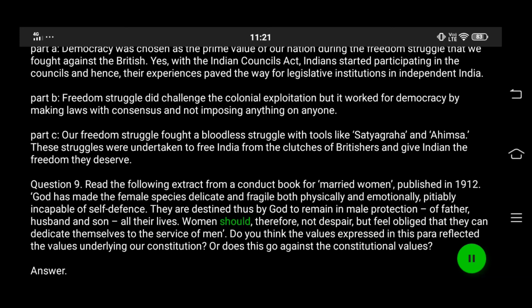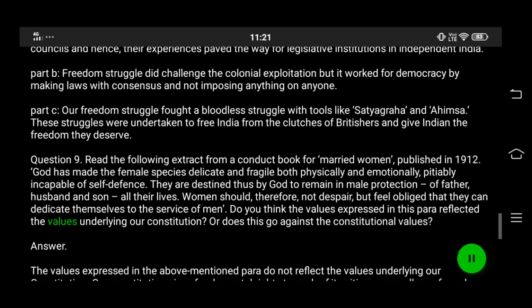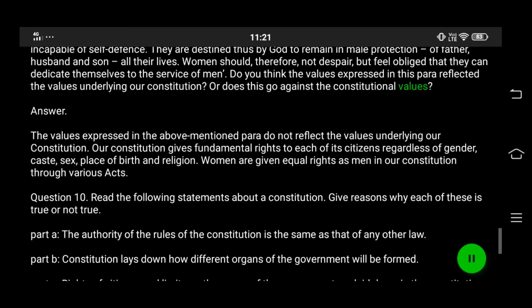Women should, therefore, not despair, but feel obliged that they can dedicate themselves to the service of men. Do you think the values expressed in this para reflected the values underlying our Constitution? Or does this go against the constitutional values?